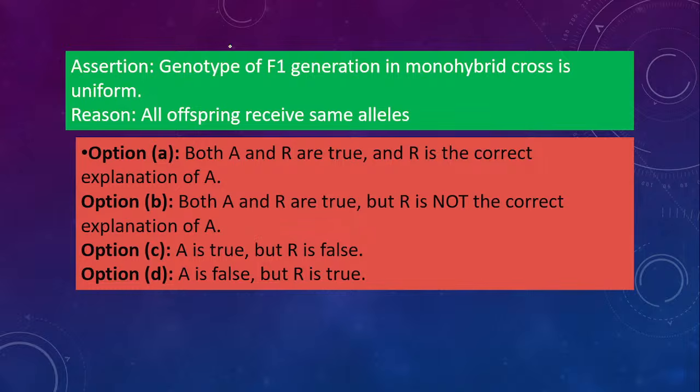Next assertion: genotype of F1 generation in monohybrid cross is uniform. Reason is given: all offspring receive same alleles. So what will be the answer? Option A. Both are correct, and R is the correct explanation of A. Since in a monohybrid cross the genotype is the same, uniform means equal or same. So that means offspring have the same alleles, right?